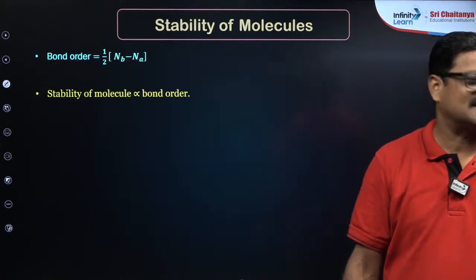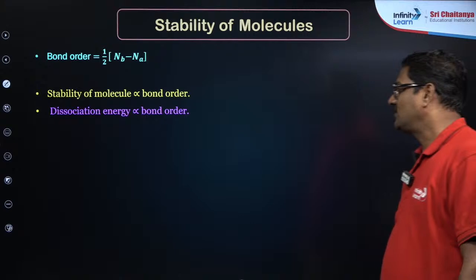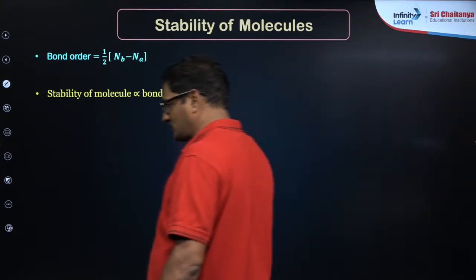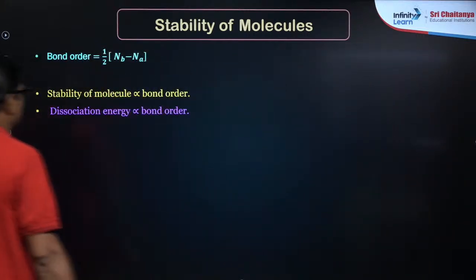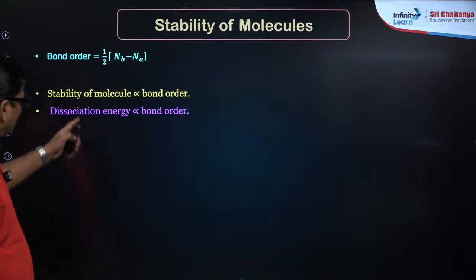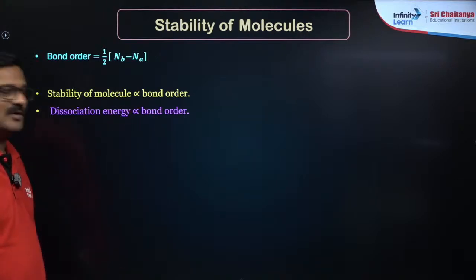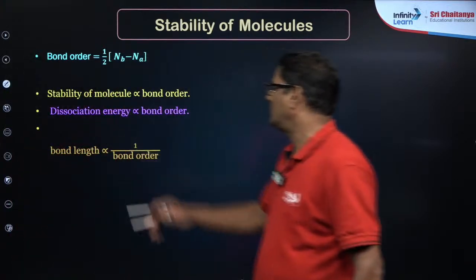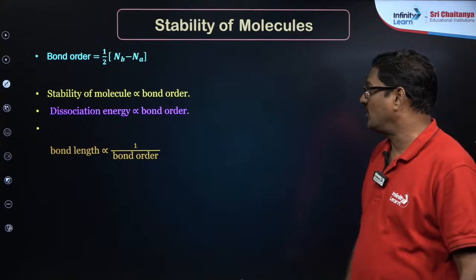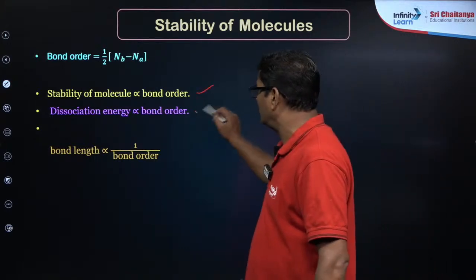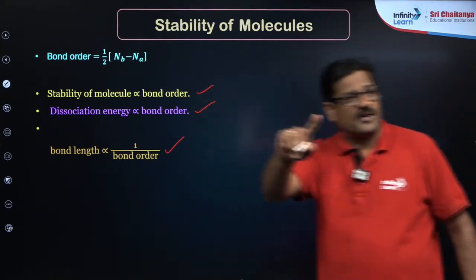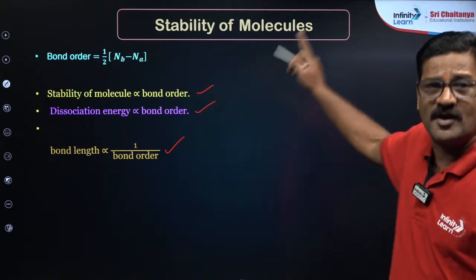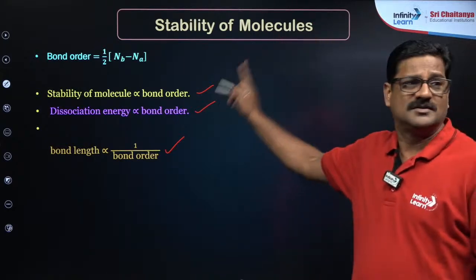Now, the stability of the molecule is directly proportional to the bond order, and the dissociation energy or bond energy is directly proportional to the bond order, my dear students. Bond length is inversely proportional to the bond order. These are the important points, important checkpoints, applications of molecular orbital theory.